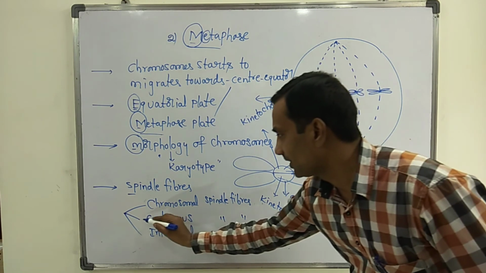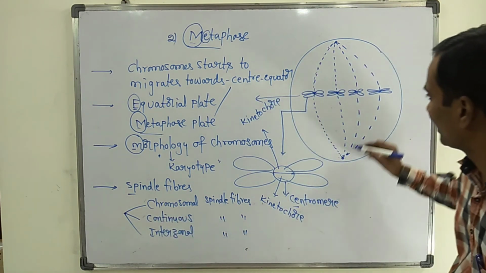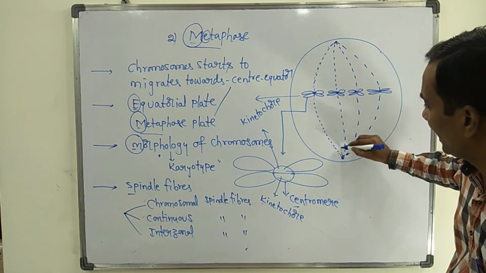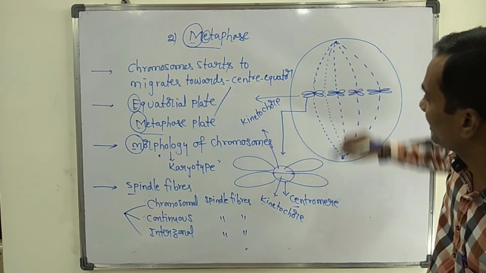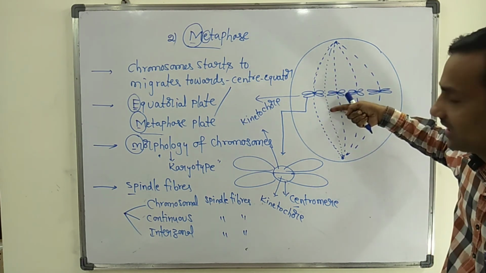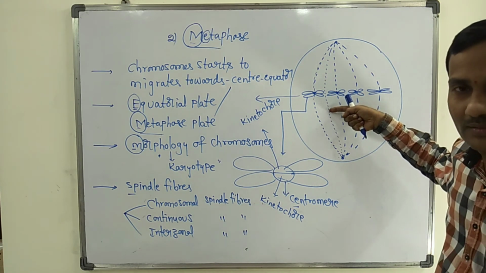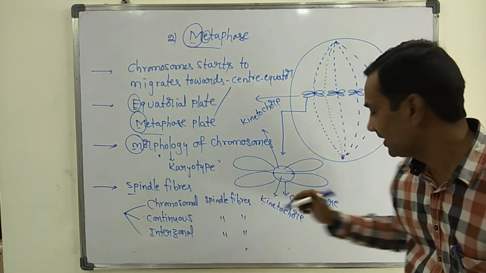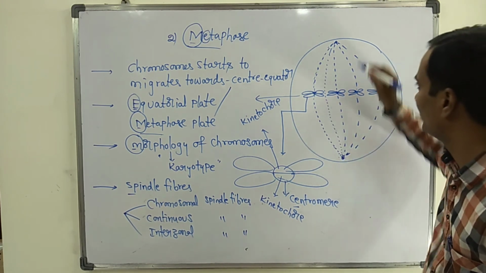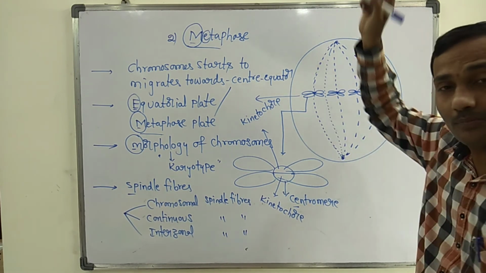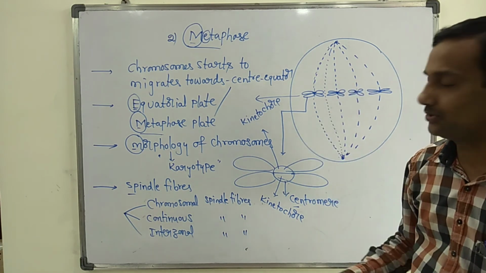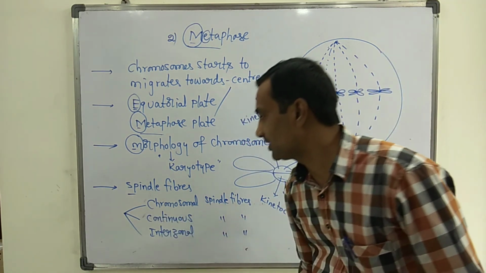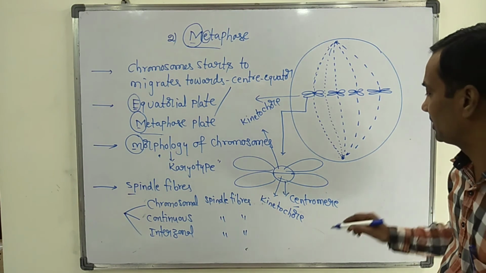Next, continuous spindle fibers. Continuous means they extend from one pole to the other pole. Such spindle fibers are continuous spindle fibers. Continuous means they extend from one pole and connect to the opposite pole without contacting the chromosomes.